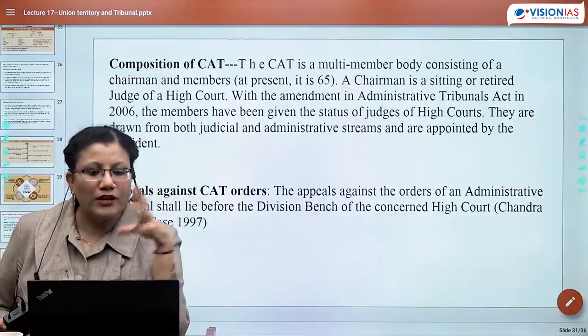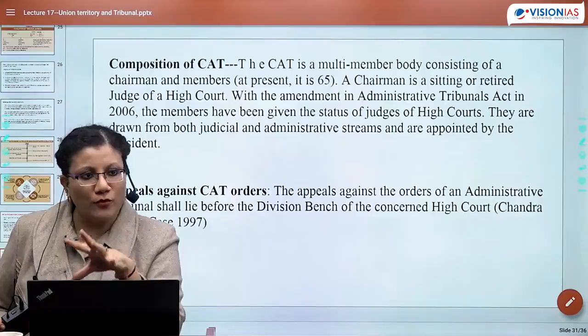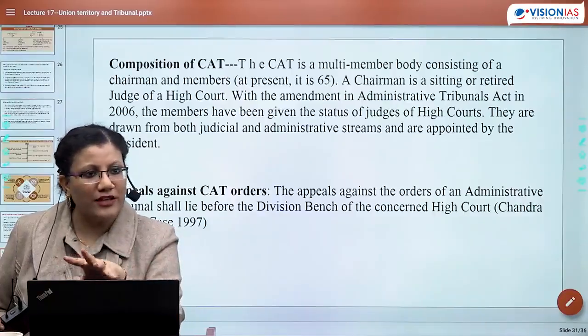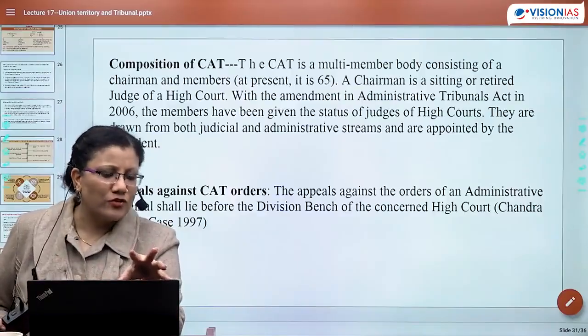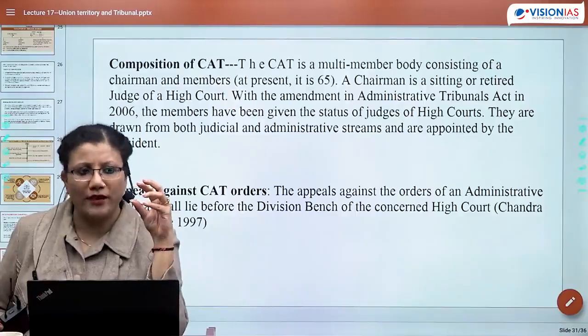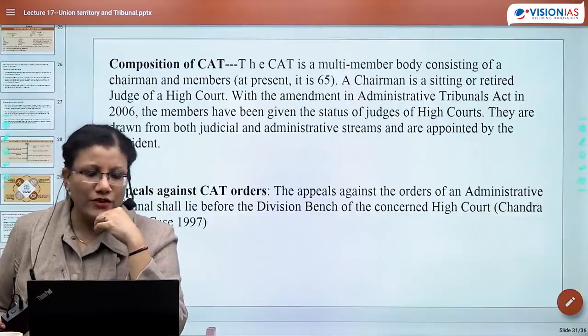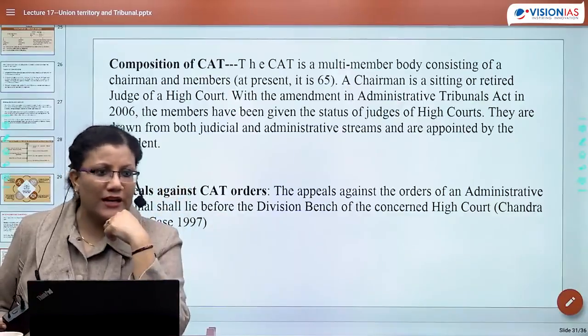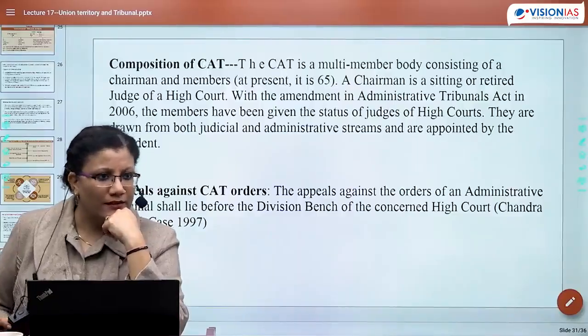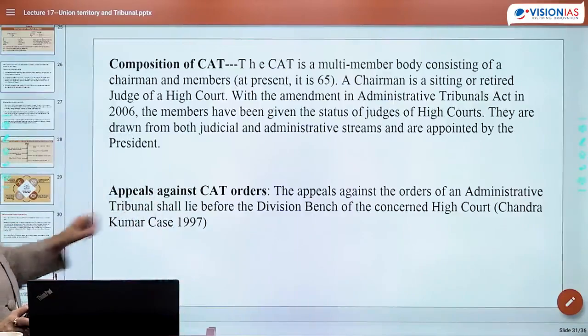So the appealing body is always more narrow in nature, है ना? The lower body is more broad in nature. तो पहले broader थी, CAT भी थे, administrative people were there, but you are not satisfied. So now you are making an appeal to a much narrower body. वो narrow होगी from high court. ठीक है? Yeah, that decision would be taken. क्योंकि अब उसके beyond कहाँ जा रहा है? इसके beyond तो नहीं हो रही appeal, right? So the appeal against the order can be laid only before the division bench of the concerned high court.